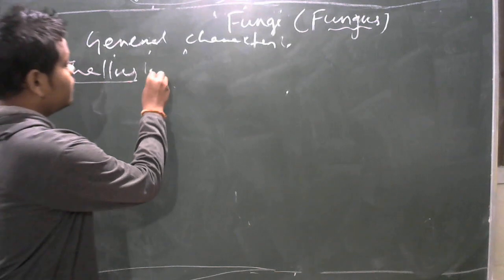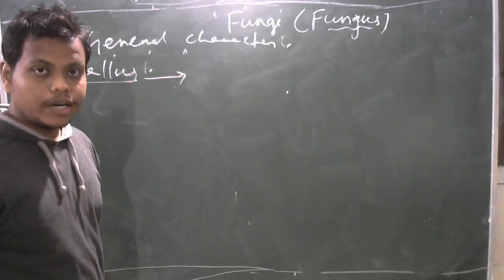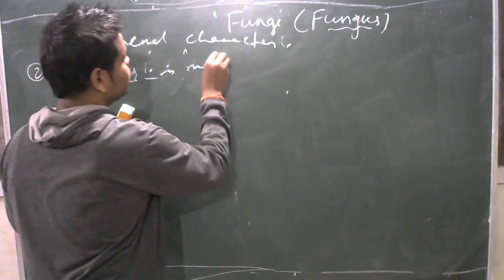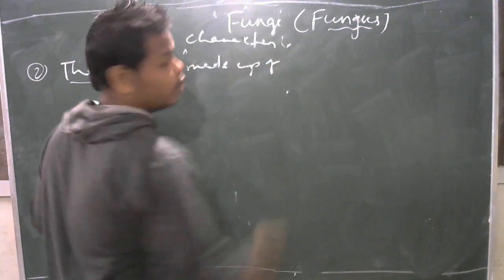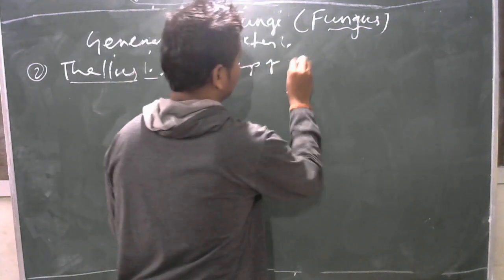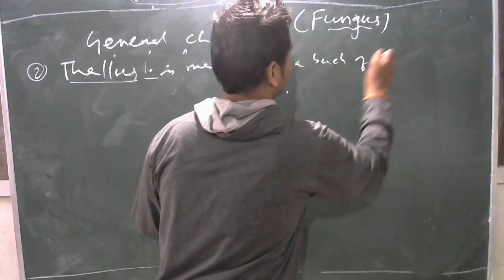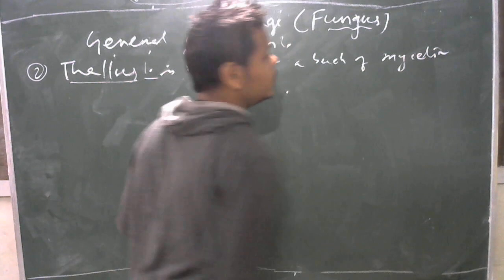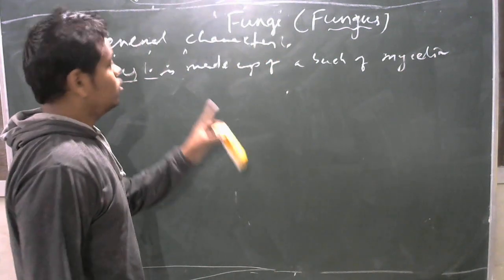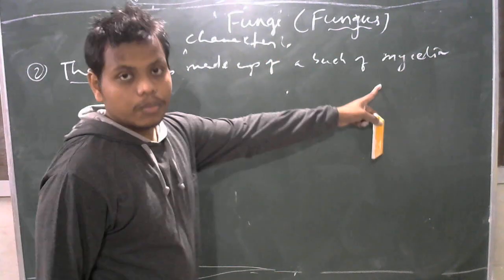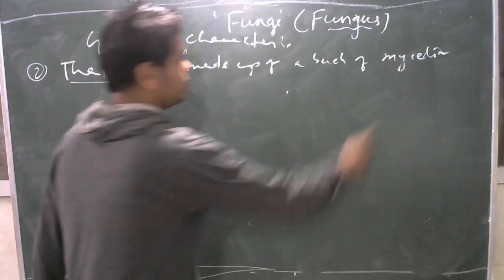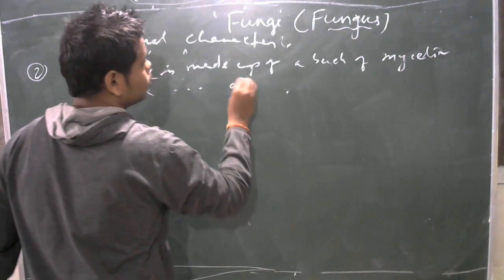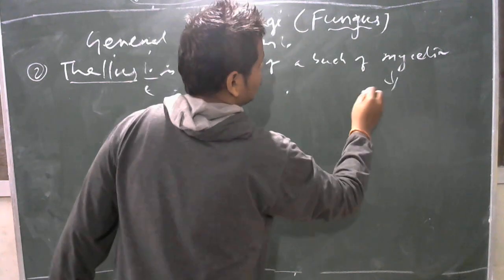Then the plant body or the thallus is made up of a bunch of mycelia. Its singular is mycelium. The thallus is made up of a bunch of mycelia, and these mycelia are made up of a bunch of hyphae.